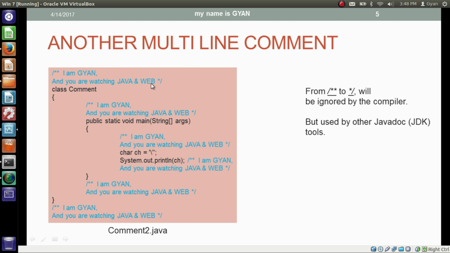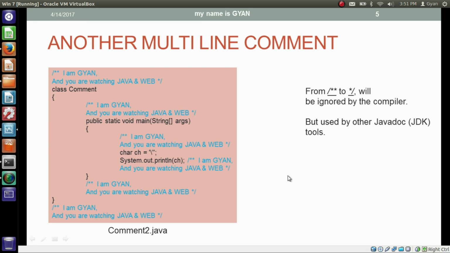This one is a different type of multi-line comment. Whatever is written between forward slash double star and star forward slash gets ignored by the compiler. But the difference from the previous multi-line comment, written between forward slash star and star forward slash, is that this multi-line comment will be ignored by the compiler but used by the Javadoc tools. We will use these tools later. The previous one cannot be used by Javadoc, but this multi-line comment between forward slash double star and star forward slash will be used by the Javadoc tools.